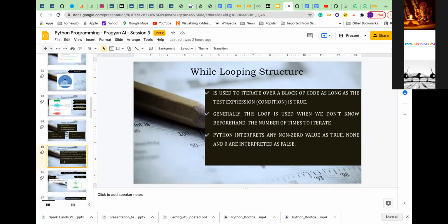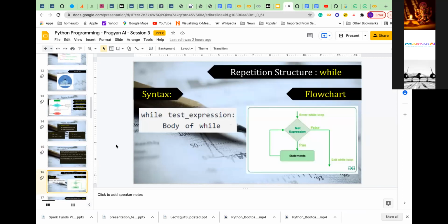Okay. So the first one is actually while. So let me go here. What is the syntax of the while statement? While the condition, and then you execute. So while the condition, that is the expression, then the colon and the body of the while.